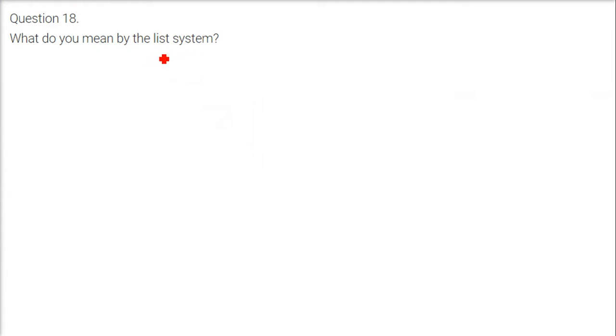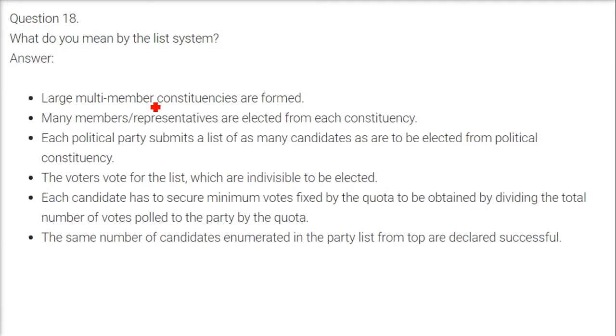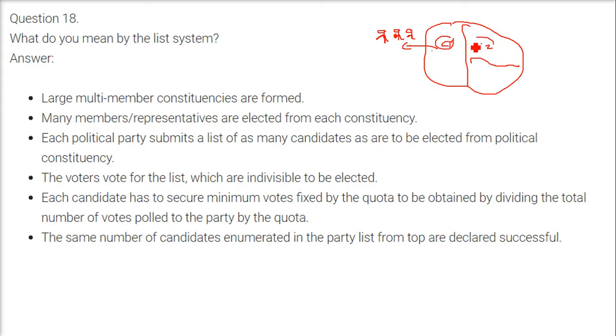What do you mean by the list system? Large multi-member constituencies are formed here. Say 4 are to be elected from one constituency, or 3 from another, constituency 1, constituency 2, constituency 3. Many representatives are elected from each constituency, for example 3 from here, 4 from here, 5 from here, like that. Each political party submits a list with as many candidates as are to be elected from the constituency.